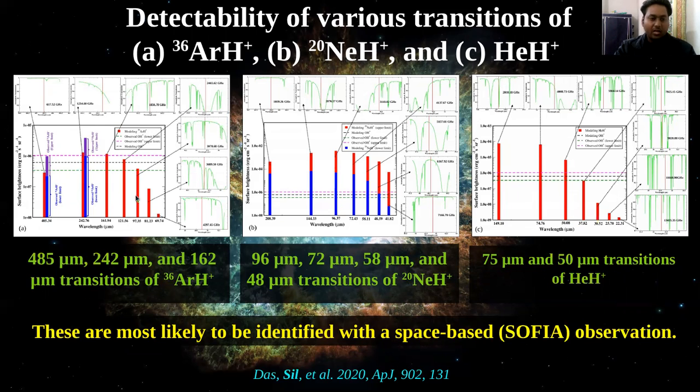For this, we actually calculate the atmospheric transmission, and also the optical depth and surface brightness. From our calculation plotted here, we conclude that several transitions of 36ArH+, 20NeH+, and HeH+ could be observed using space-based SOFIA observation. And this atmospheric transmission is calculated at the SOFIA height, which is 41,000 feet.